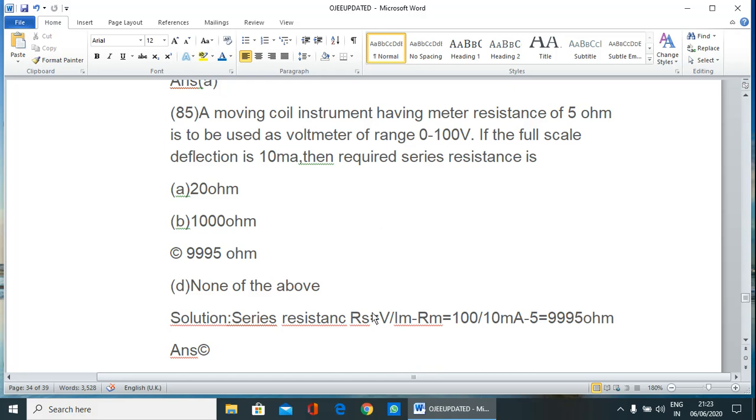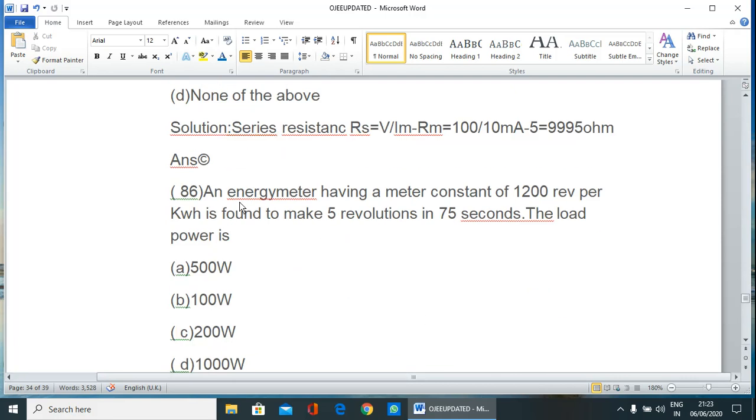Therefore, to find the series resistance, resistance is equal to voltage by current, that is V by Im minus Rm. So the correct answer is C.